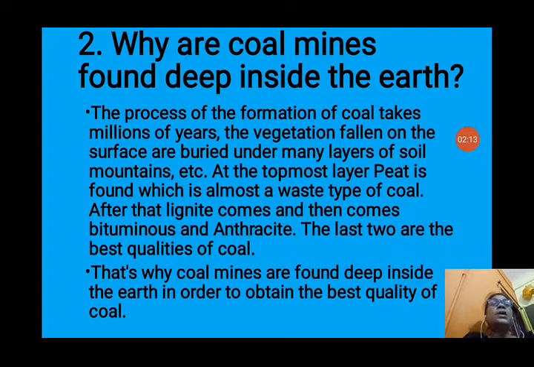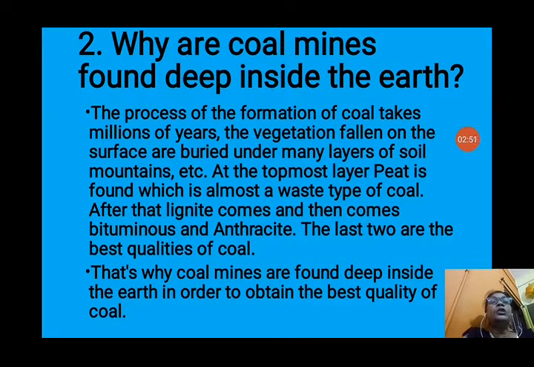At the topmost layer, peat is found, which is almost a waste type of coal. The upper layer, found at the earliest stage of formation, is peat, and peat is not so valuable, it is not of good quality. After that, lignite comes, and then comes bituminous and anthracite. The last two are the best qualities of coal, because they are deep inside the earth, under many layers, and they take millions of years to form. That is very costly and useful coal, bituminous and anthracite.